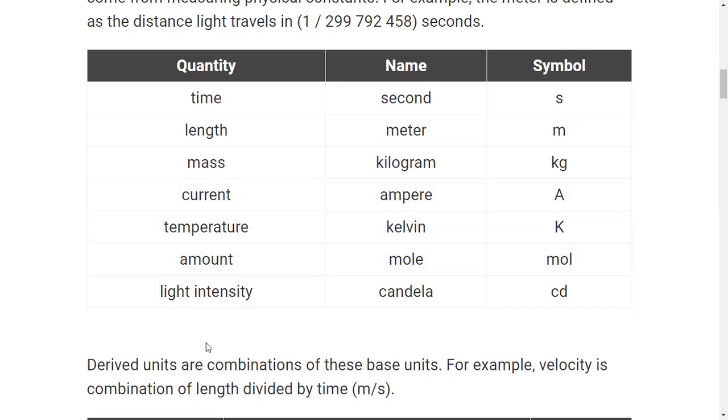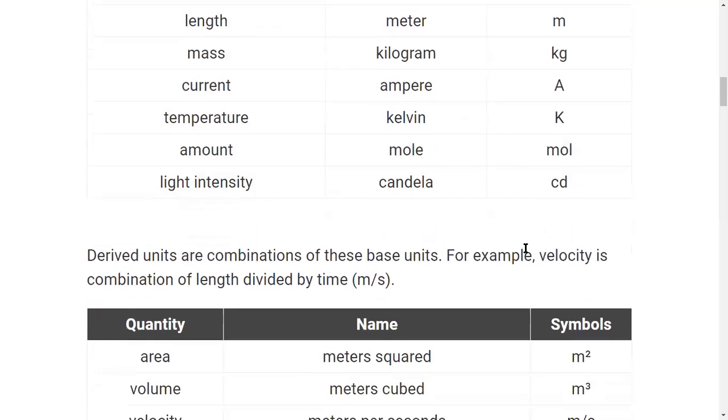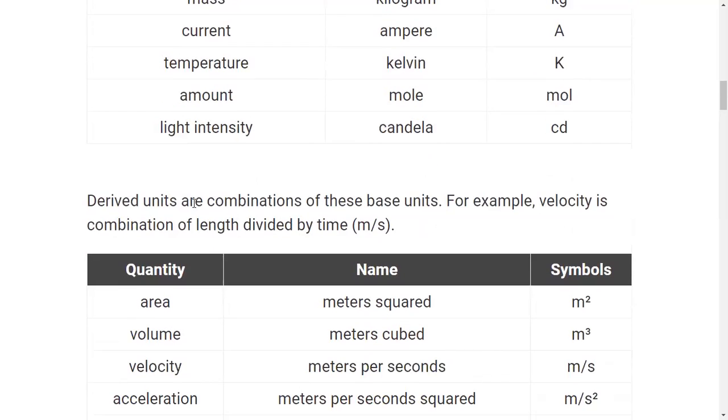And the last one is luminous intensity, or intensity of light. It has the fundamental unit candela, and its symbol is cd. So now come to the point. Derived units are combinations of these base units, or fundamental units.